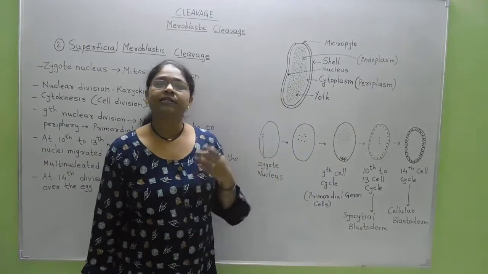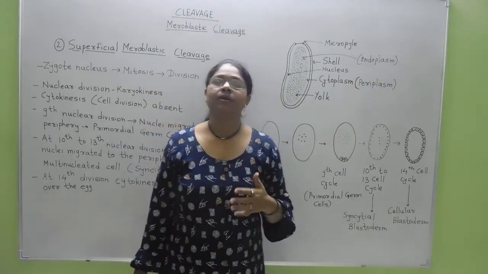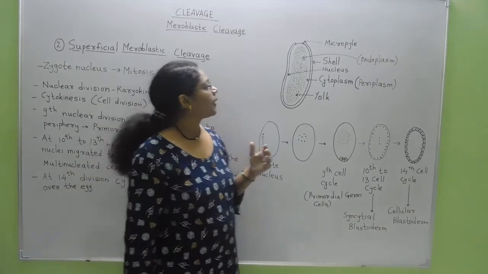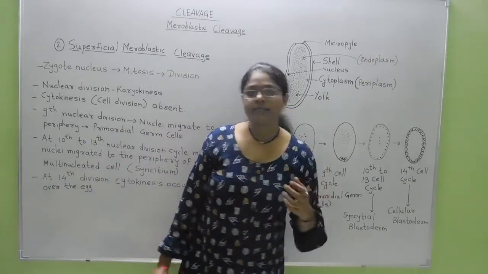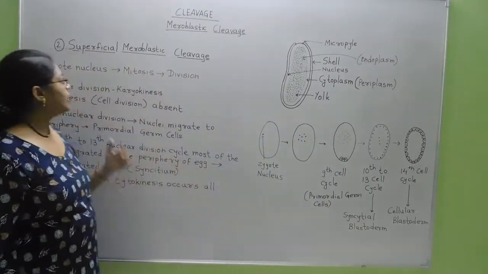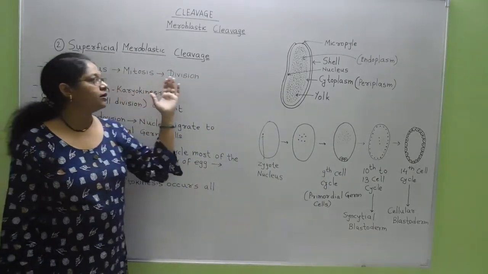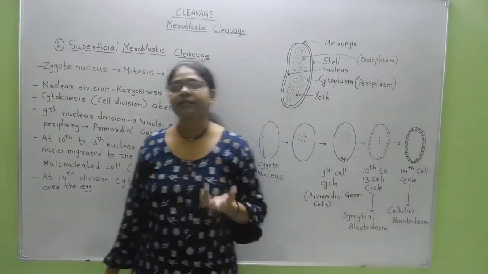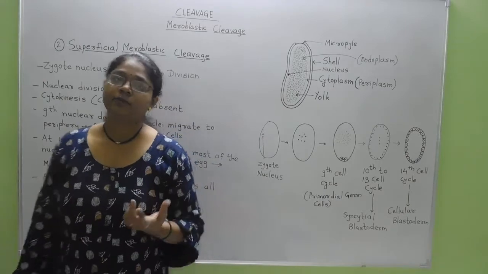Now this periplasm area of the cytoplasm mainly undergoes the process of cleavage. So in this case, what happens? First, the nucleus starts dividing by mitosis. Fertilization takes place and the zygote is produced.